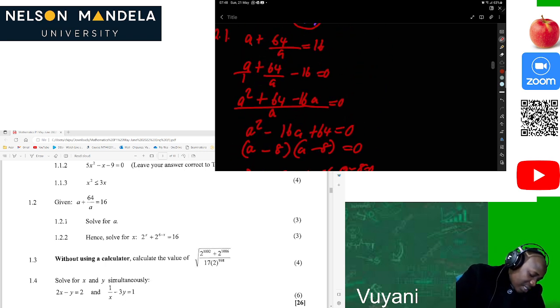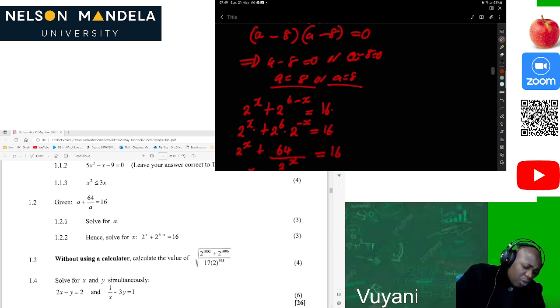And you can also see the structure a plus 64 over a is equal to 16. So the fact that we can see that happening there means we can apply that same knowledge and solve our problem fast, quick, and we are out of there. So you can see that this is quite straightforward, quite easy. So now we can equate our a to be equal to 8.